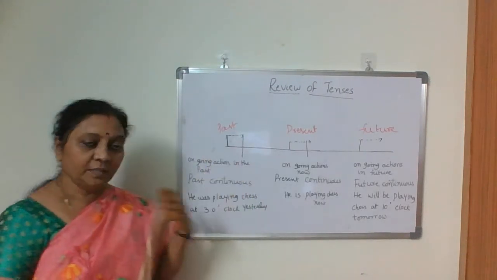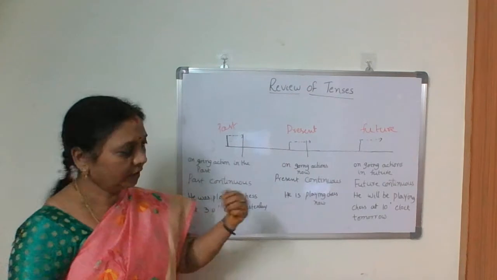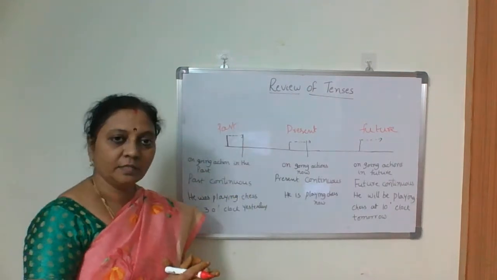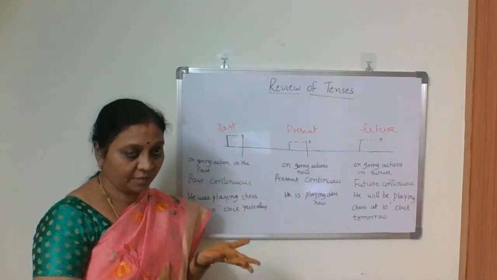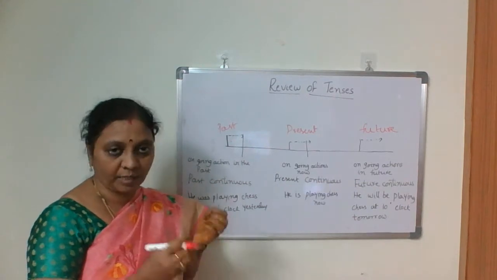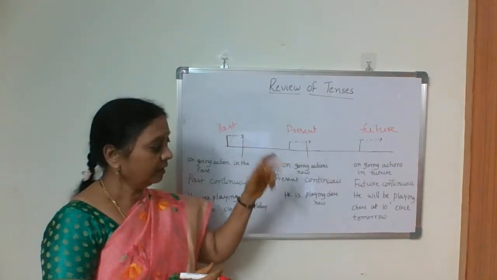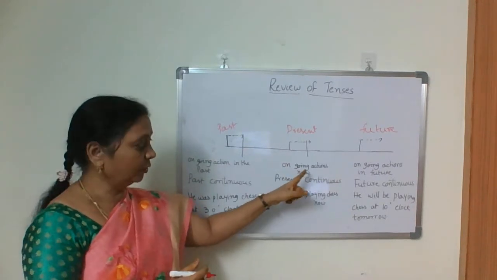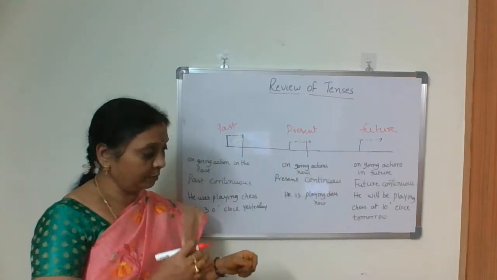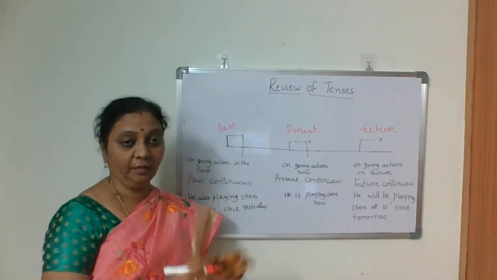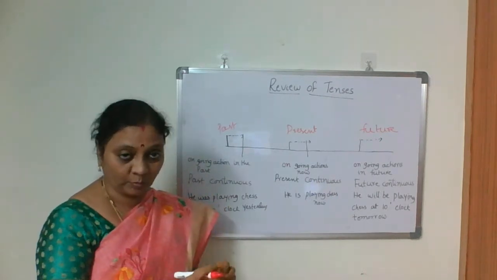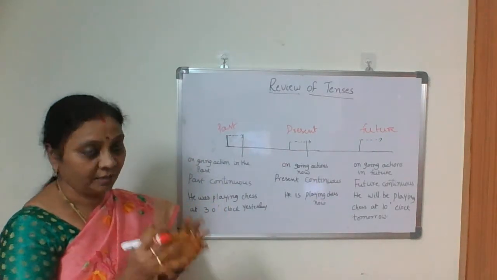So continuous tense. Okay. Present continuous tense, ongoing actions means actions which are going right now at this moment. The actions which are continuing, we use present continuous tense. Ongoing actions now at this moment. What is he doing? He is playing chess now.